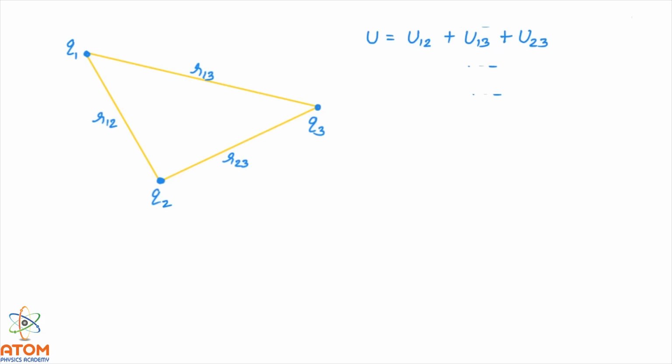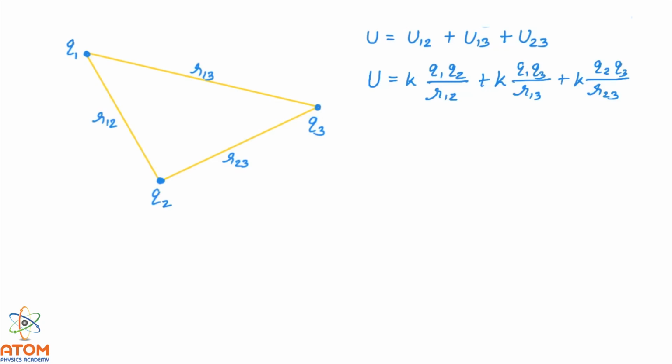Now we know the potential energy equation for any of such pairs, so I can write the equation like K Q1 Q2 upon R12 plus K Q1 Q3 upon R13 plus K Q2 Q3 upon R23. So this becomes the total potential energy of this system of 3 charges.